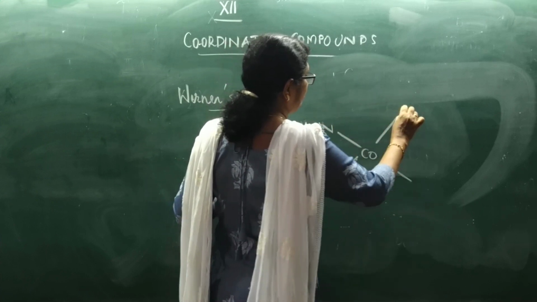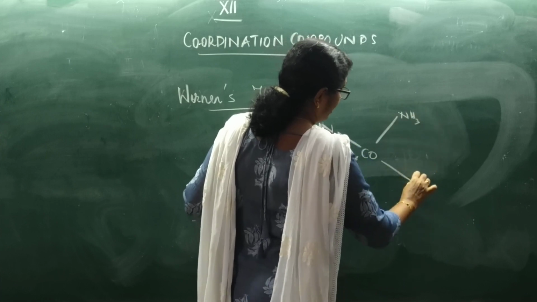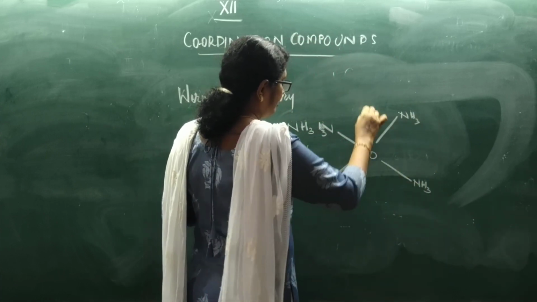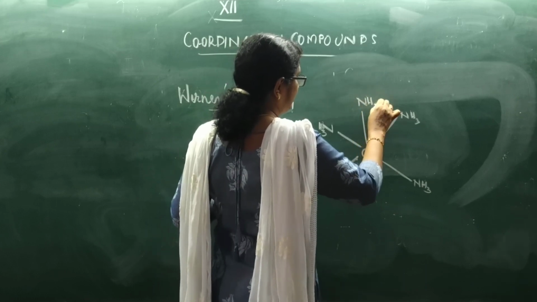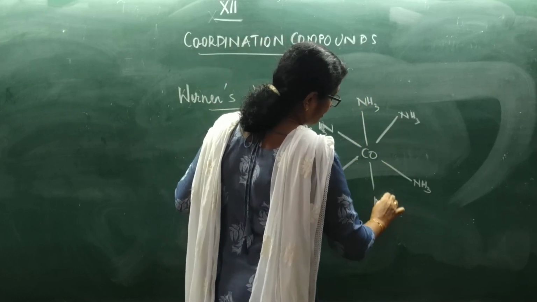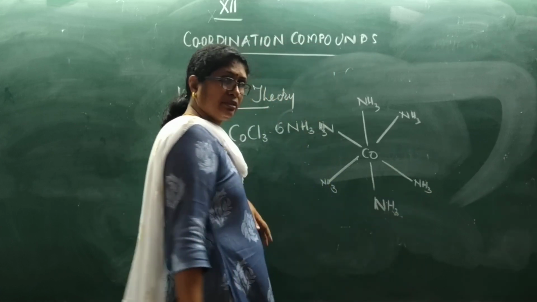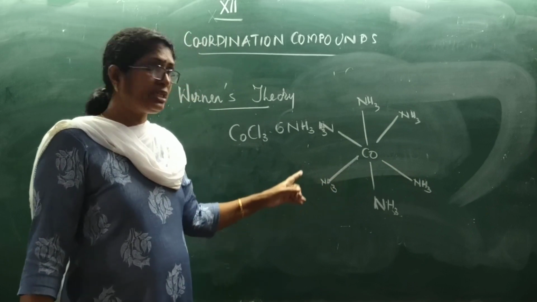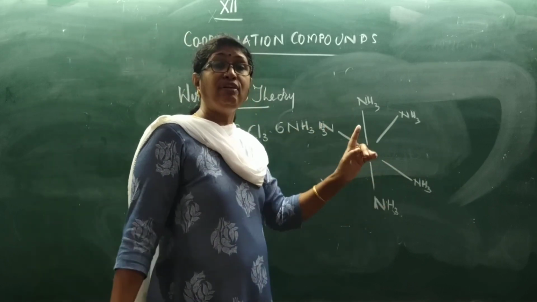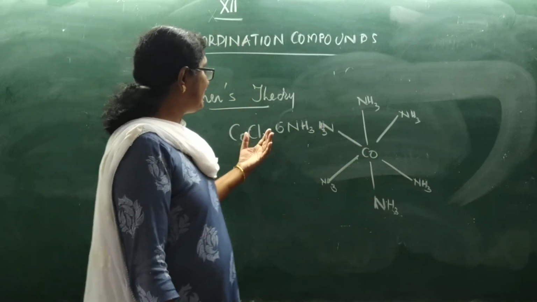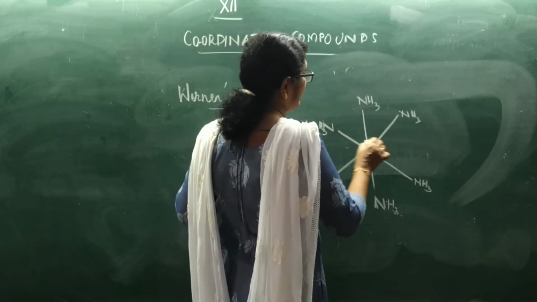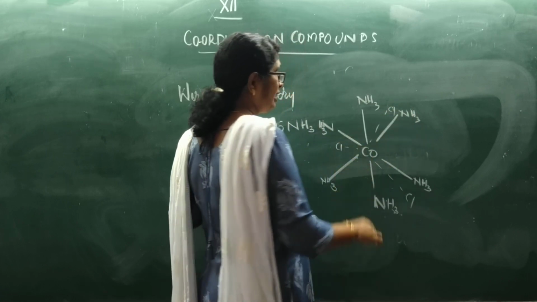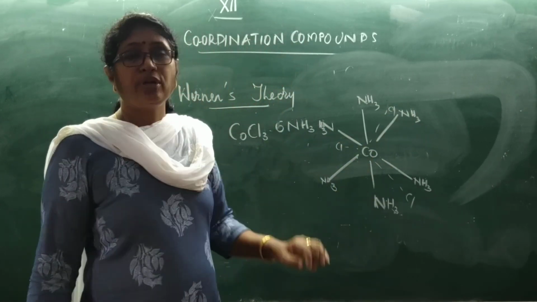NH3, NH3, NH3, NH3, NH3, NH3. These are the secondary valencies. So around the cobalt there are 6 ammonia molecules. The ammonia molecules will fix the geometry of the molecule. The 3 chloride ions will be there somewhere, but they will not have any part in the geometry of the molecule.